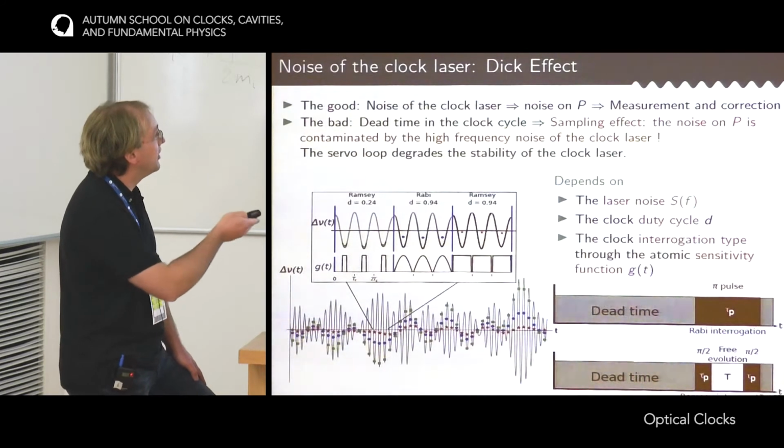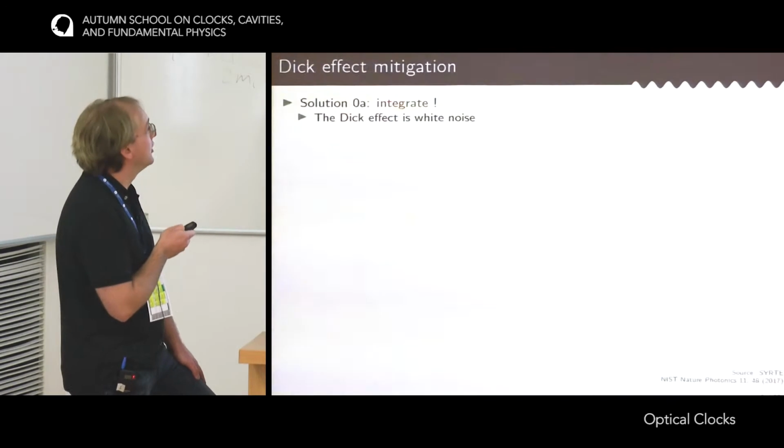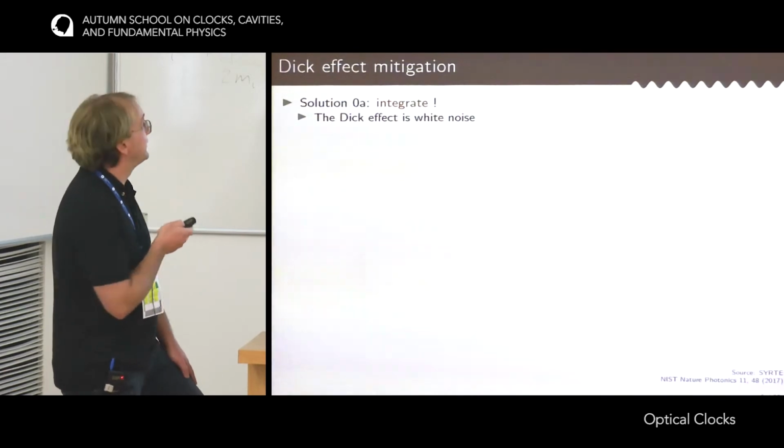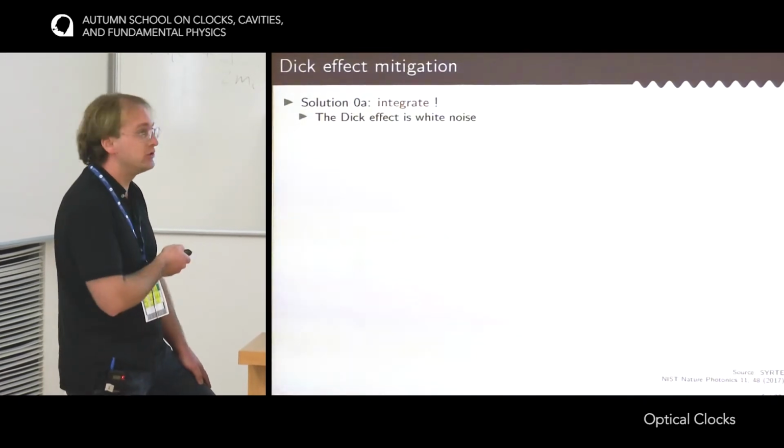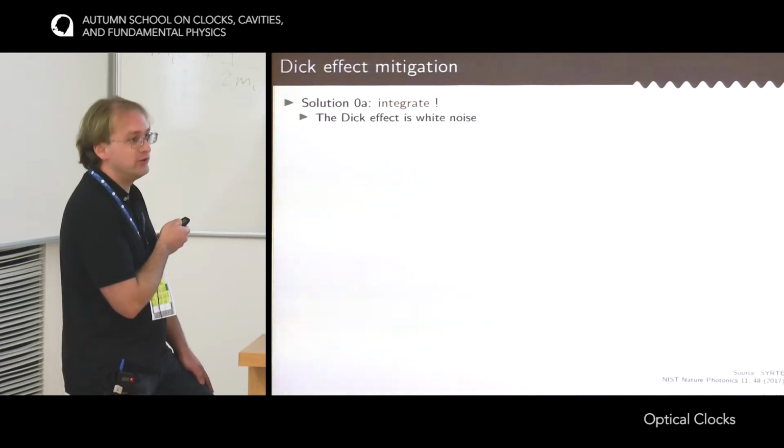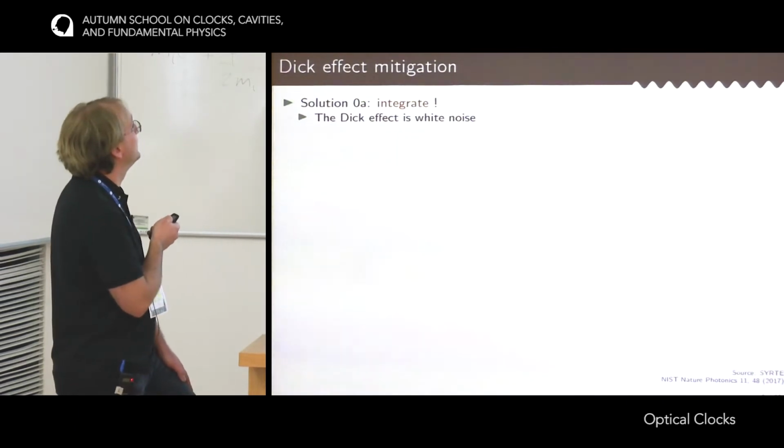So this is how the Dicke effect is working. And so now we might ask how to get rid of it. So I've enumerated the number of solutions. The first one I call 0 because it's not such a good solution. The first one is just to integrate.